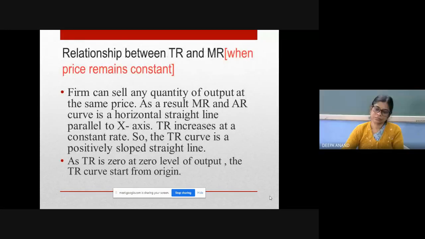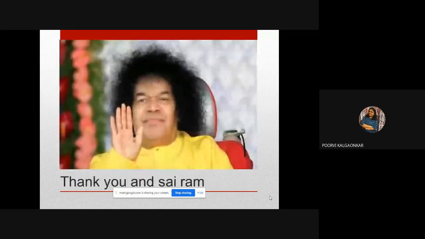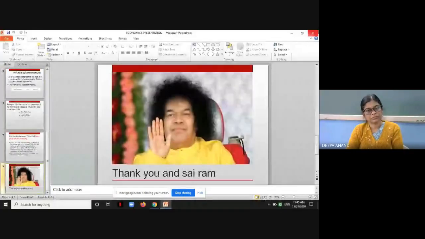Now, relationship between TR and MR when price remains constant. The firm can sell any quantity of output at the same price. As a result, MR and AR curve is a horizontal straight line parallel to x-axis. So, TR increases at a constant rate. The TR curve is a positively sloped straight line. As TR is zero at zero level of output, the TR curve starts from the origin. Thank you.